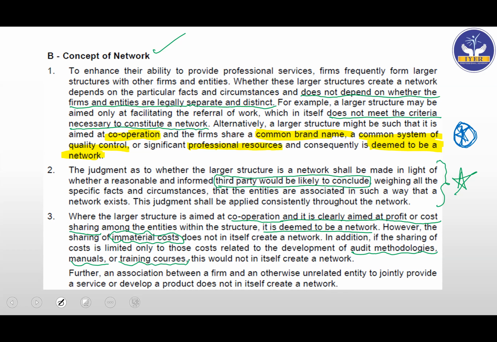If they are doing all these activities, then you will not say that it is a network, because they are just doing training activities together. So this is a case of would not. Be very, very careful. This would not create a network.